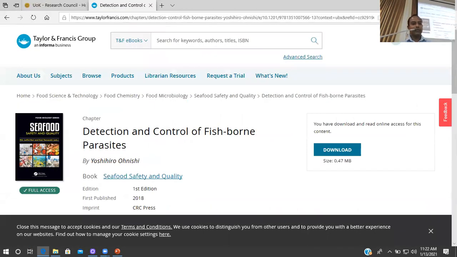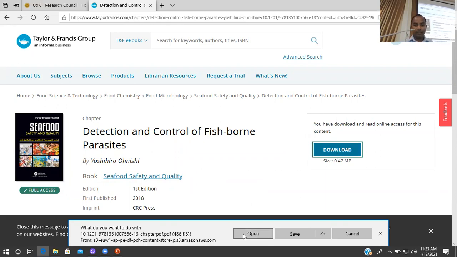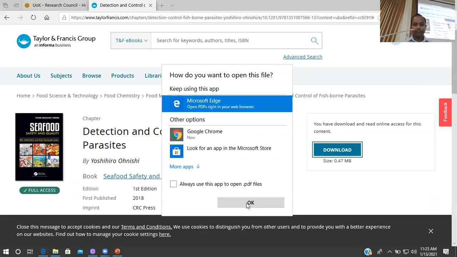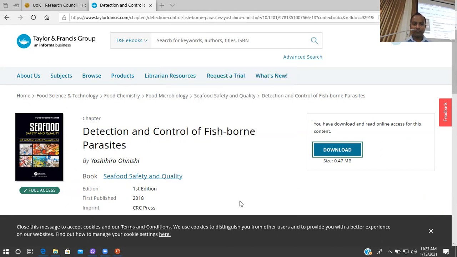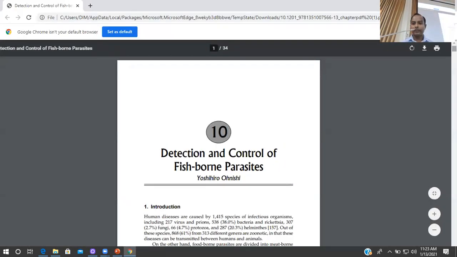Even in this search result page, if we have full access, it will indicate that we have full access, and then it will show you the download button so that you can download that particular chapter. Like this.